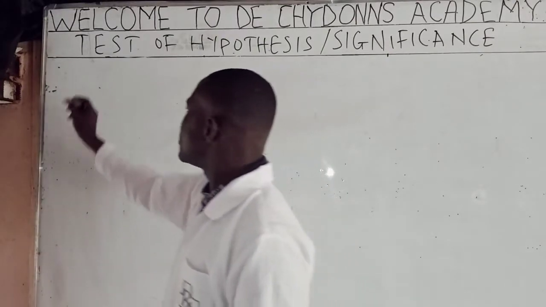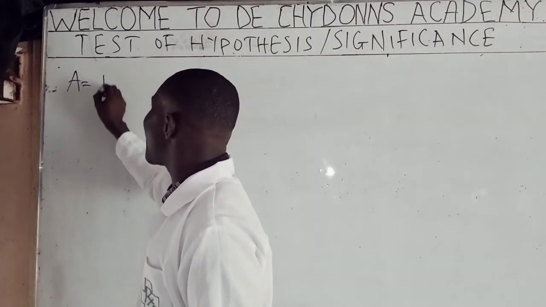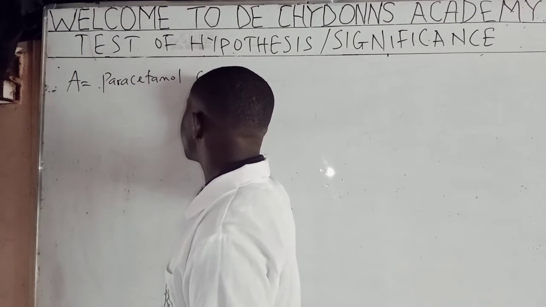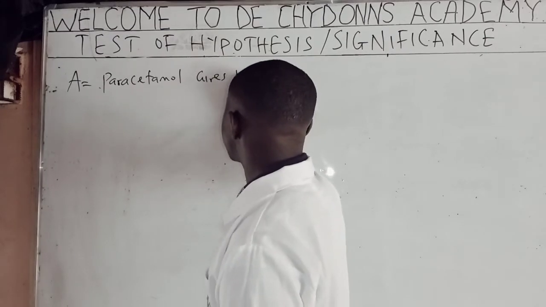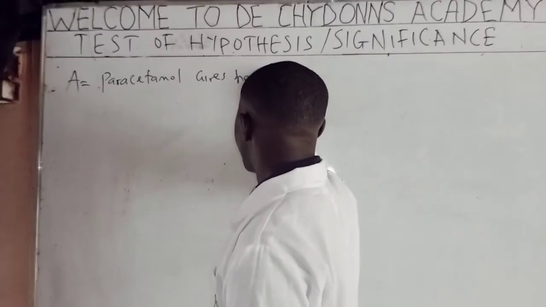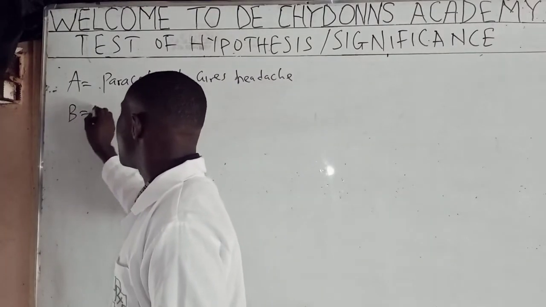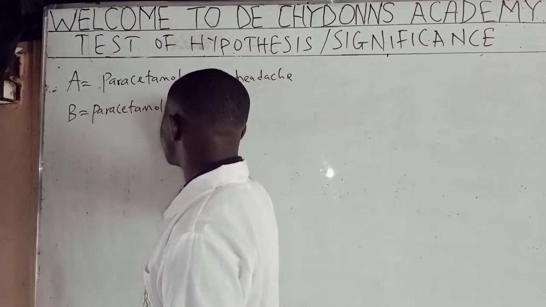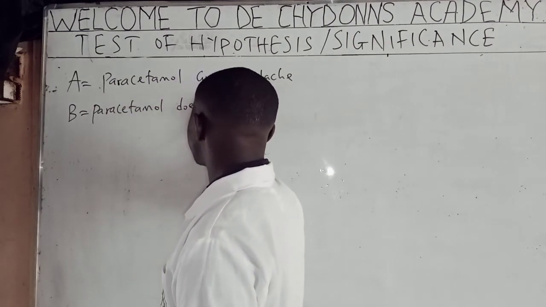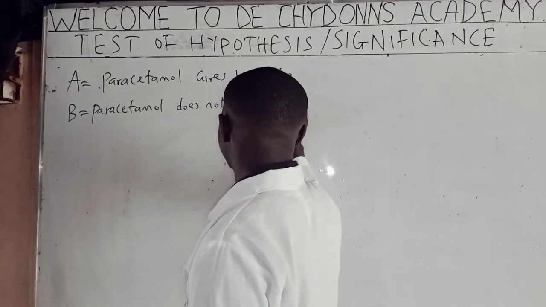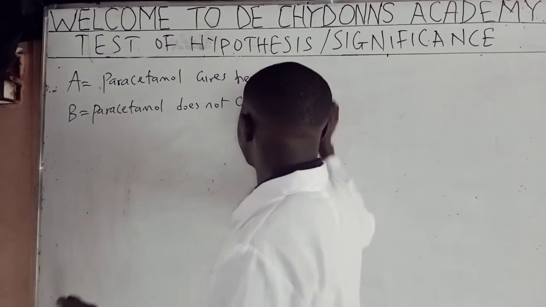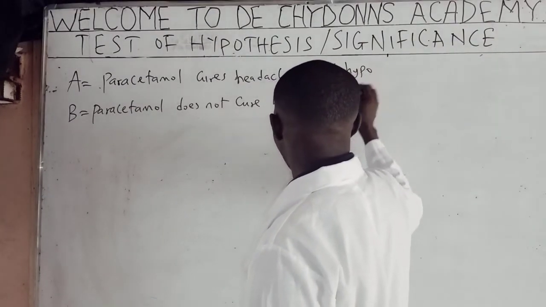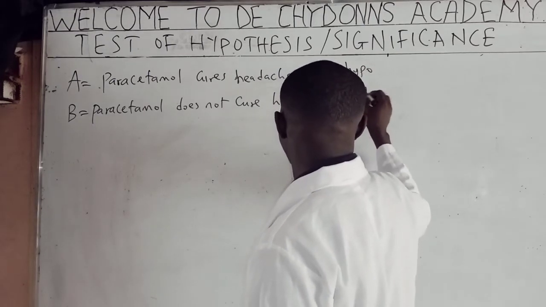When we say that Mr. A says paracetamol cures ordinary headache, and when we say that Mr. B said paracetamol does not cure ordinary headache, this first claim is called null hypothesis, while this second claim is called alternative hypothesis.